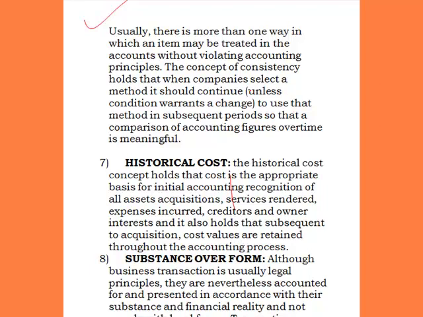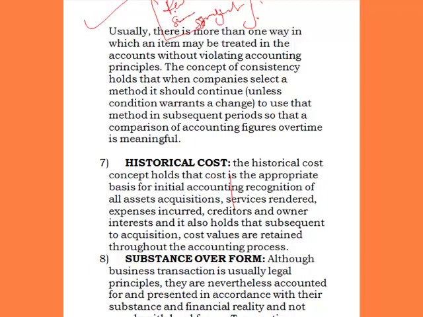An example of this is when you are treating depreciation. There are different methods of adjusting for depreciation. The first one is the reducing balance method. You can have the sum of the year digits method. You can have the straight line method. All these are methods that can be used to determine the depreciation of a business.